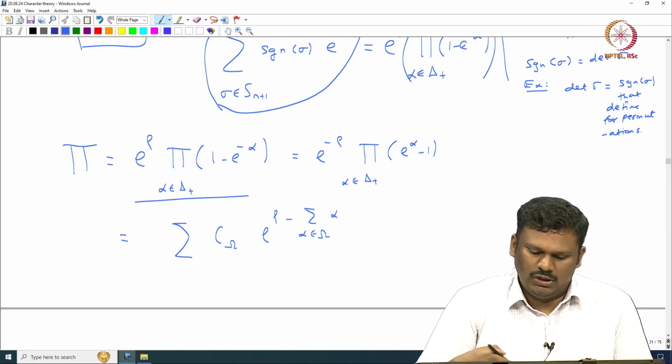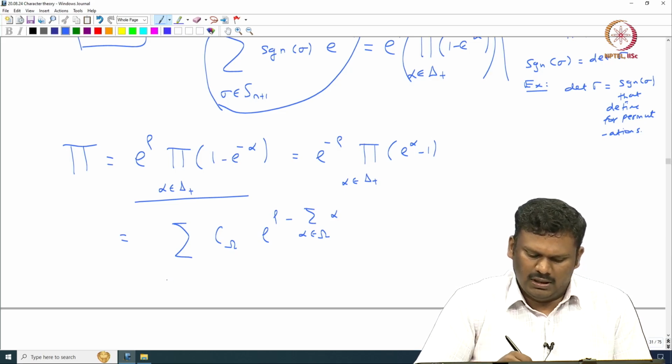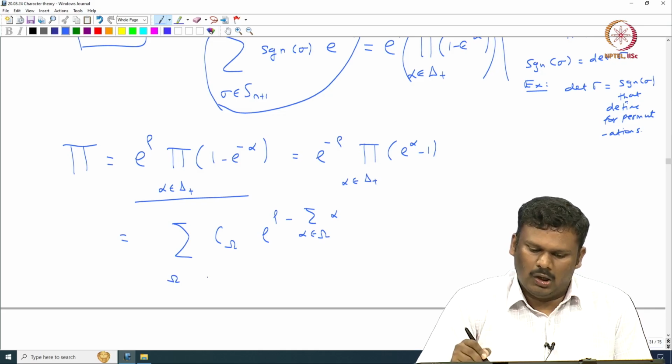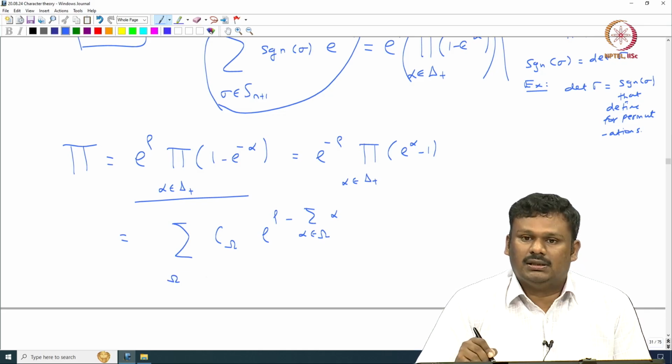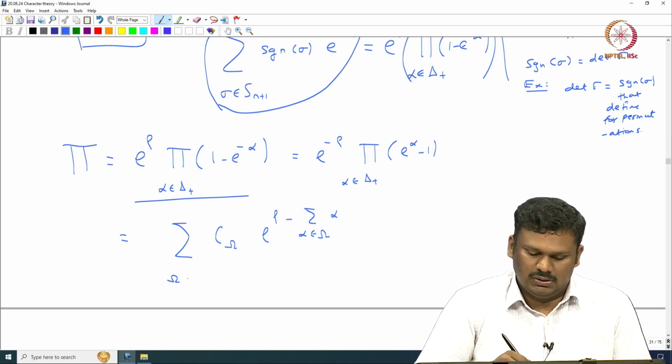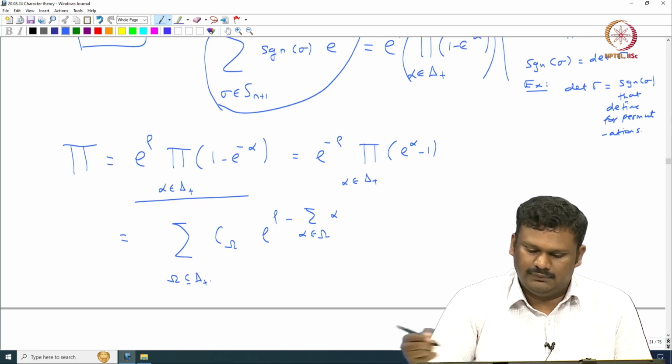So, some c omega coefficients will pop up, where omega will run over all possible subsets of delta plus.